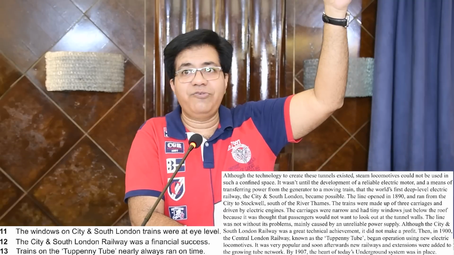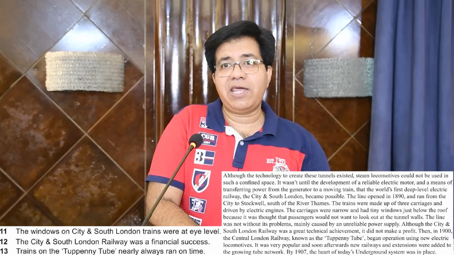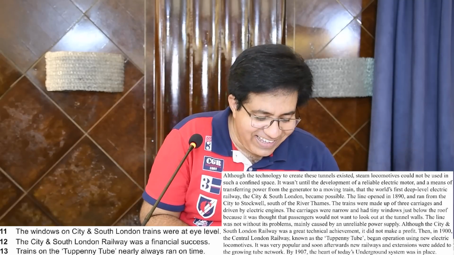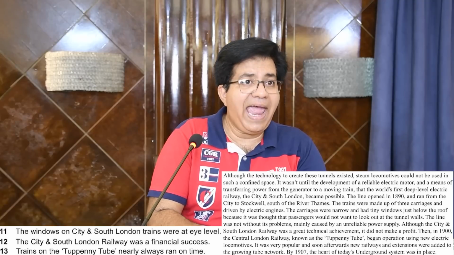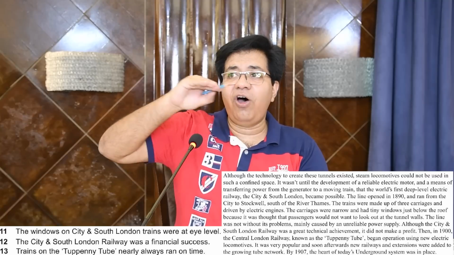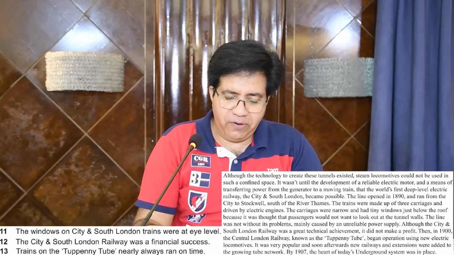Now you cannot say the roof might be low. The roof is at least 8 or 10 feet high. So if it is below the roof, it is not eye level, right? Now you cannot even argue that you can see when standing. Not like this, okay? So what is the answer? False, because the windows were at roof level. They were not at eye level. That is why the answer is false. Okay, let's go on.